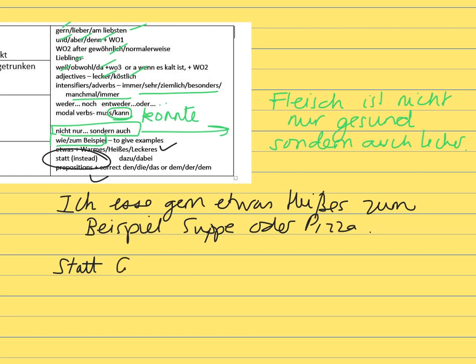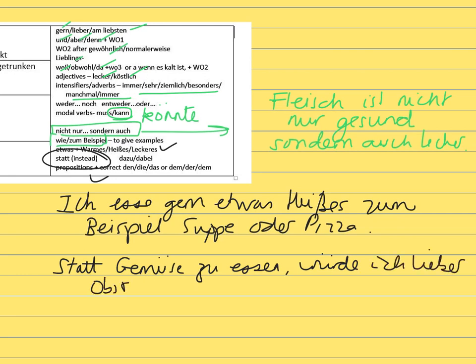You'd say, statt Gemüse zu essen, würde ich lieber Obst essen. So instead of eating vegetables, I'd rather eat fruit. Okay, and that's how you do the instead of. Instead of eating, you have the statt and a zu and an infinitive here. Okay, good luck with your piece of work.